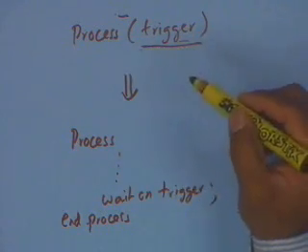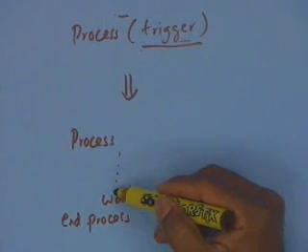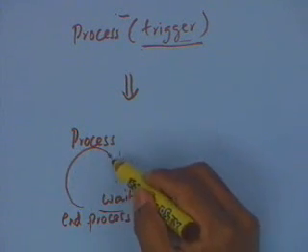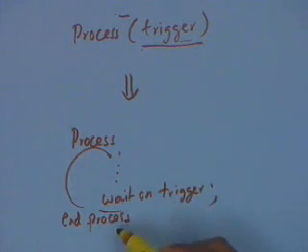When you say process trigger, the process is executed once initially, and then it is like having a wait on trigger at the end of it. So it is going to get suspended till any event on trigger comes, and then it will start all over again and execute.